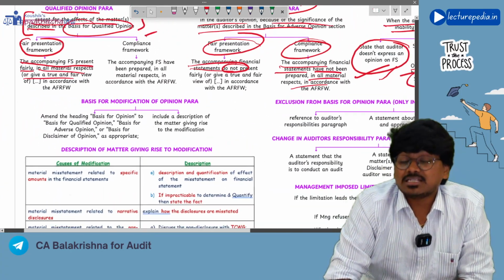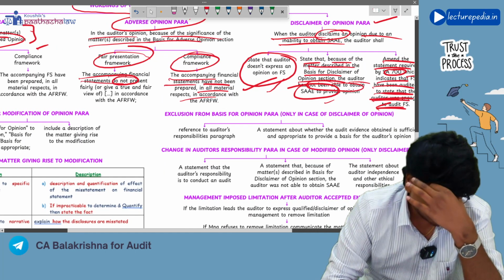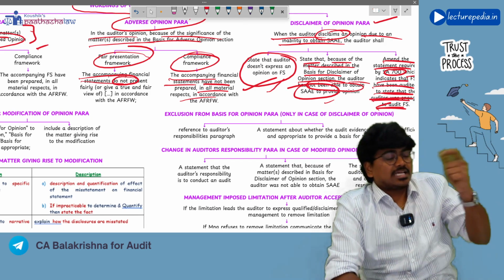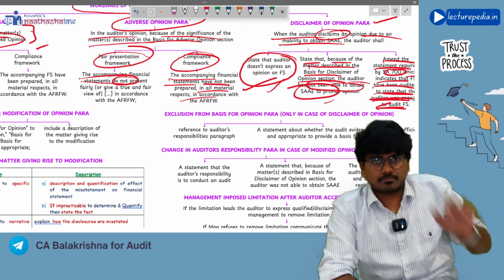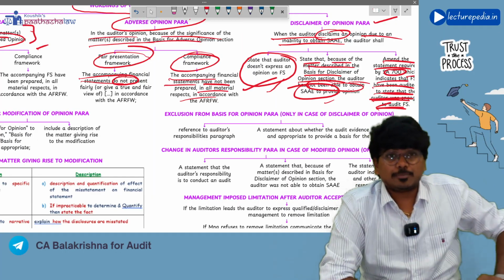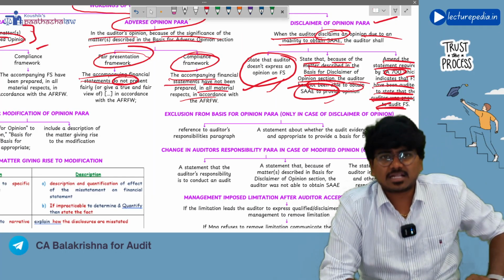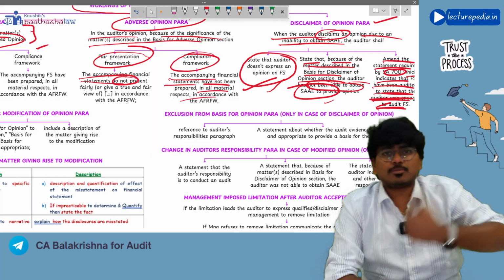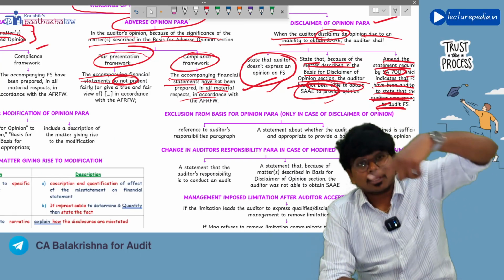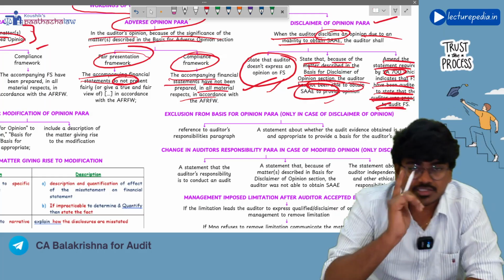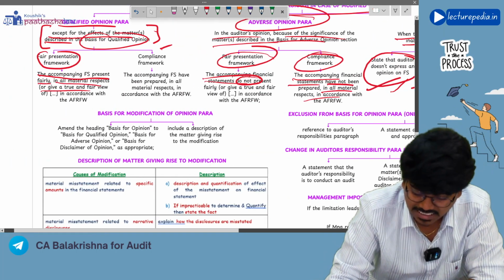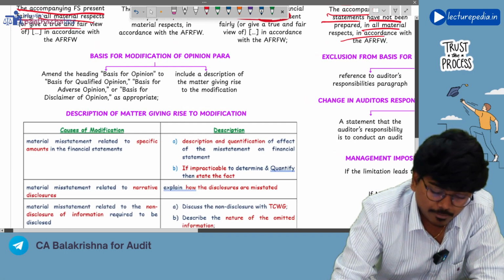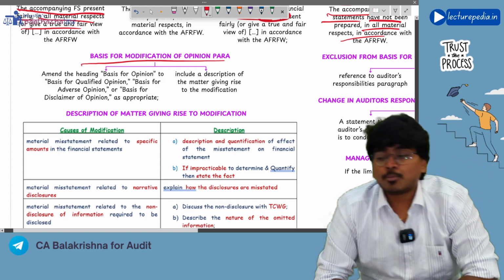So that is the first paragraph that will change, which is opinion paragraph. Along with the content, the heading will also change. In case unmodified opinion, you are giving opinion, right? In case qualified opinion, the heading will be qualified opinion paragraph. In case of adverse opinion, heading will be adverse opinion. Disclaimer of opinion, right? So accordingly, the paragraph heading will also change. Understanding? Yes. Next, basis for modification opinion paragraph.